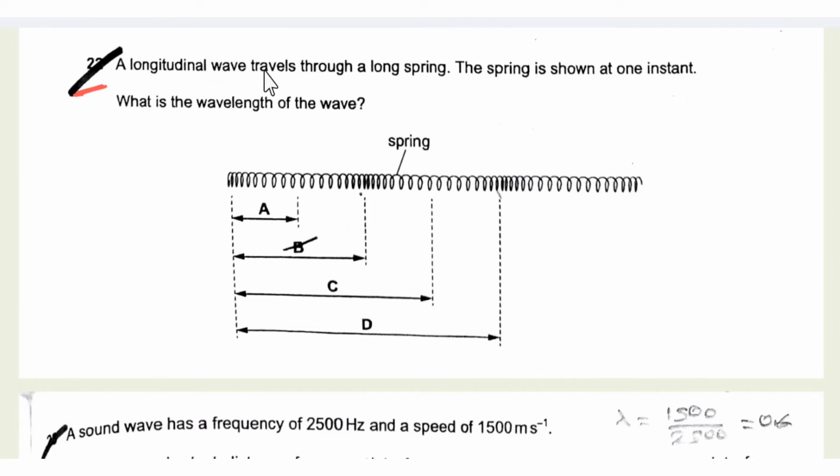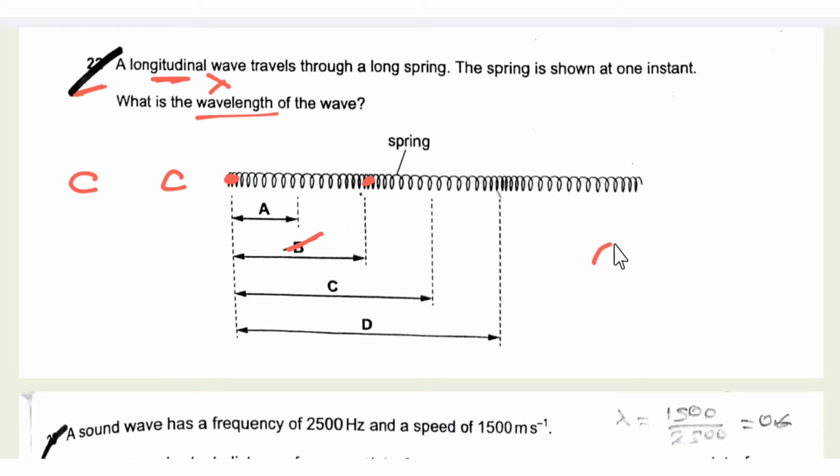22. A longitudinal wave travels through a long spring. The spring is shown at one instant. What is the wavelength of the wave? We need to find the wavelength, and a longitudinal wave travels parallel to the direction of energy transfer, and for a longitudinal wave, the wavelength is the distance from one compression to the adjacent compression. So the distance from one compression to the adjacent compression, that is B.